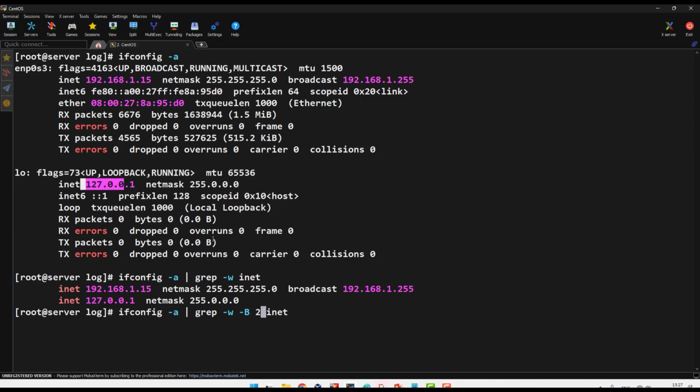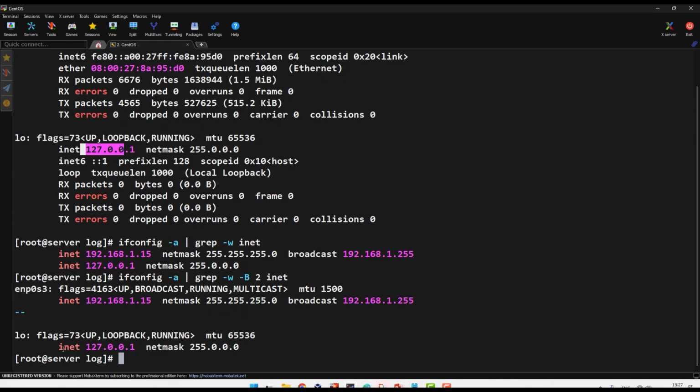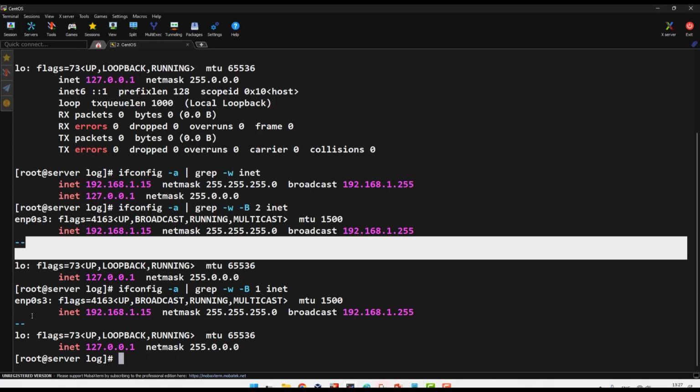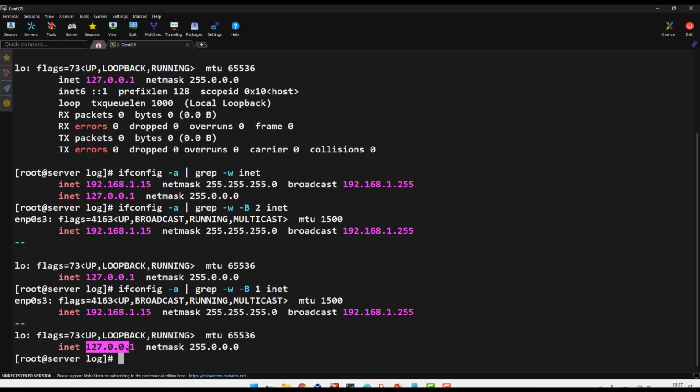I give me example 2 line. Now you see matching and give me 2 line before. 1 line here and 1 line is empty. Let me reduce to before 1 line only. Okay, now it gives me exactly the matching line and 1 line before. It gives me interface, this matching line, and gives me the interface.